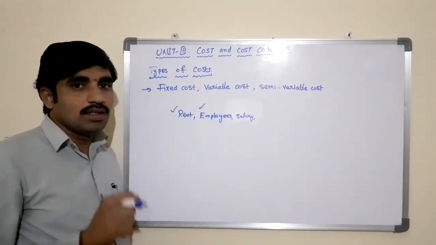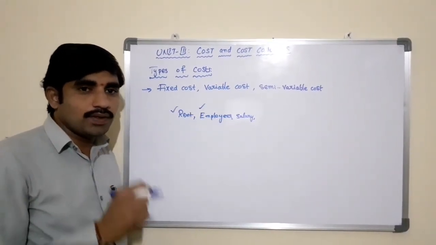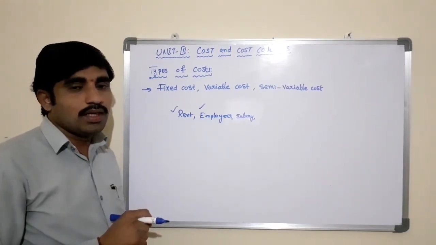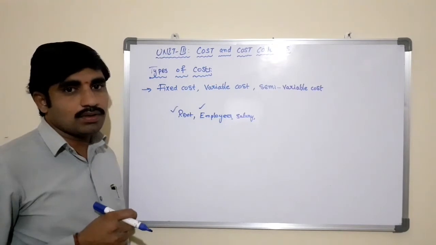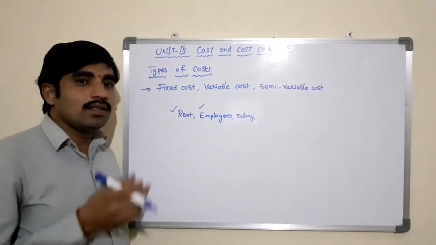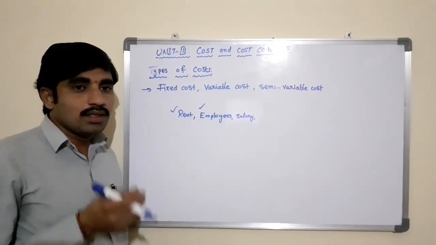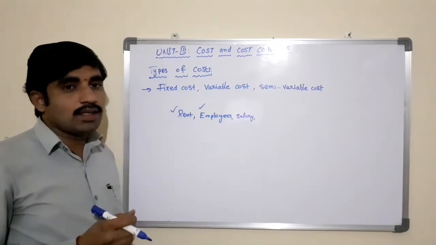In other words, the total fixed cost is fixed or constant in the short run, and the fixed cost per unit changes with the volume of production. As you increase the total production in the business, the fixed cost per unit will decline.